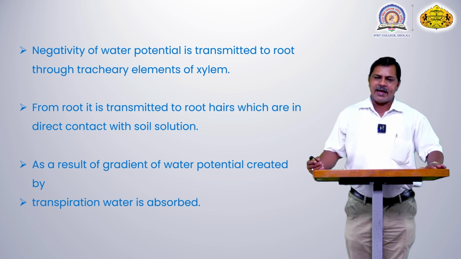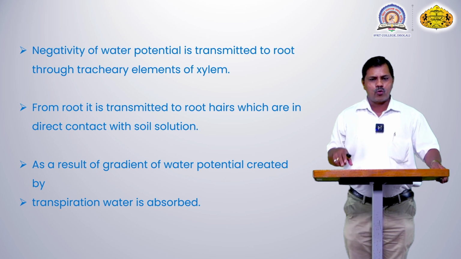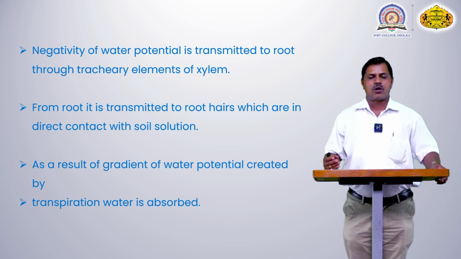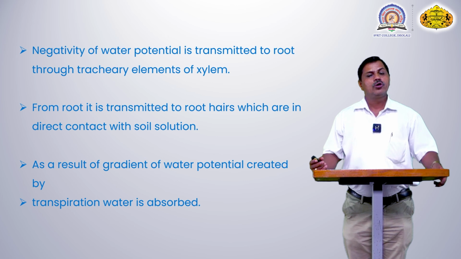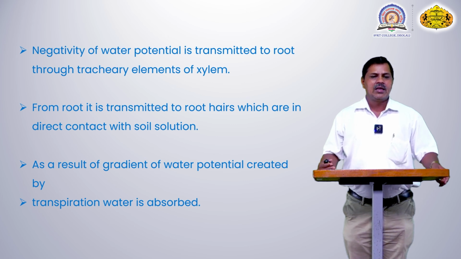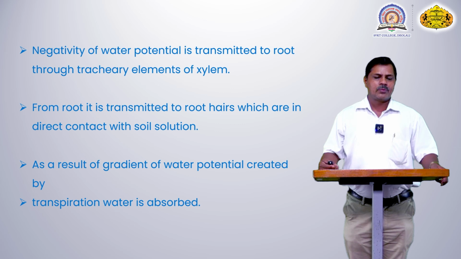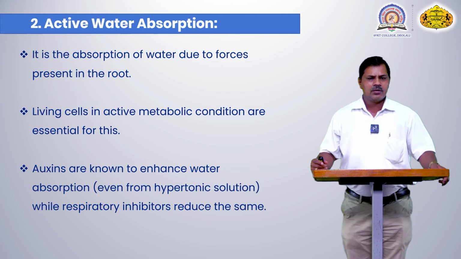Root hairs grow directly inside the soil, and this force is created in them, so they continuously absorb water molecules. These forces pass the water molecules continuously without any gap in between. As a result of the gradient of water potential created inside the cell, transpiration pull is observed, and water passes from one cell to another. This is one type of force.